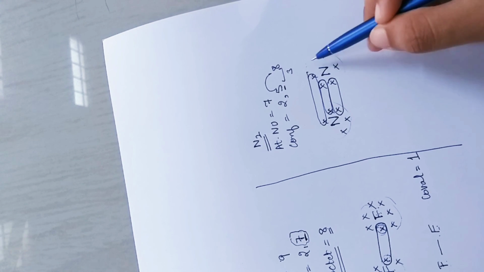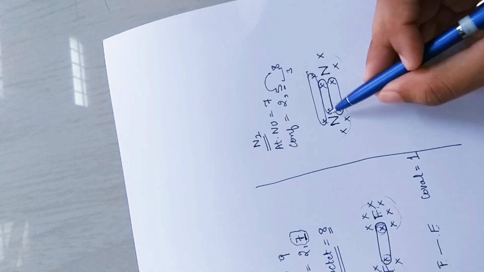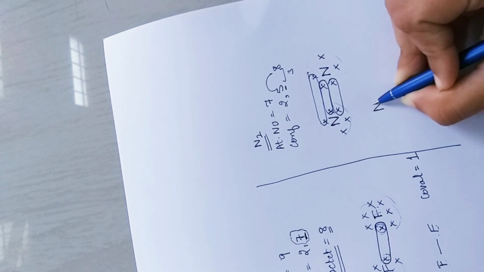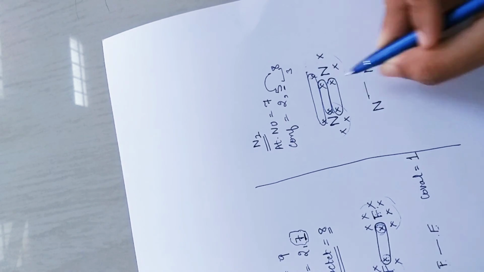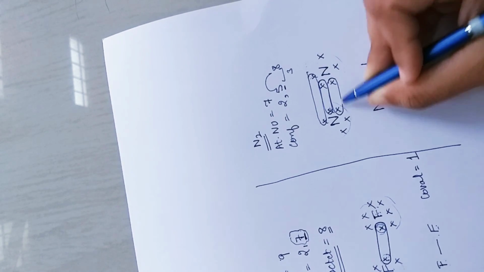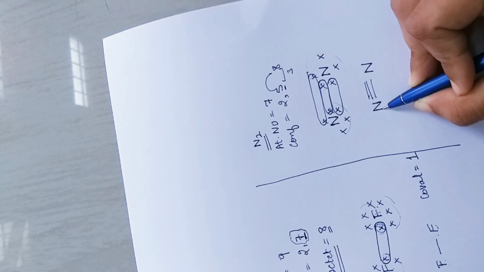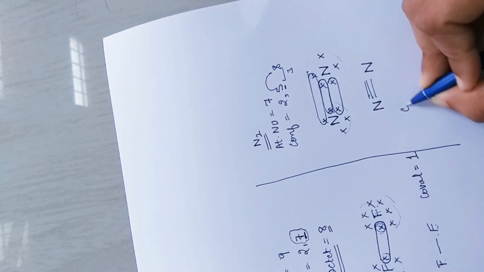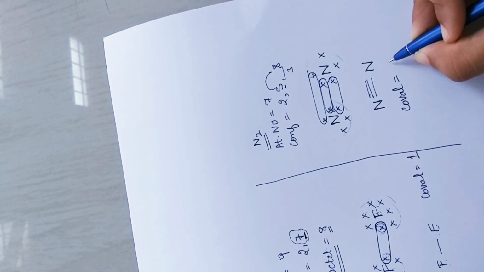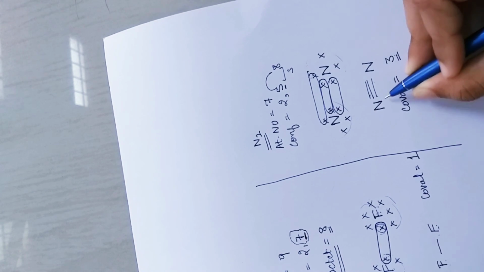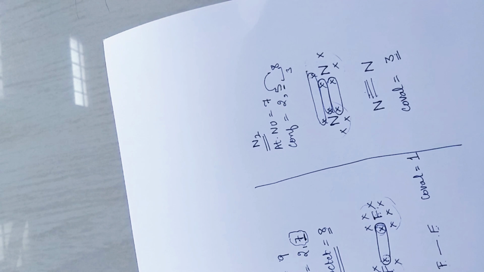Similarly this nitrogen has also become stable by forming 3 bonds. So nitrogen, nitrogen: 2 electrons 1 bond, 2 electrons 1 bond, 2 electrons 1 bond. So N triple bond N. Covalency for nitrogen in the case of N2 would be 3, because it has formed 3 covalent bonds.